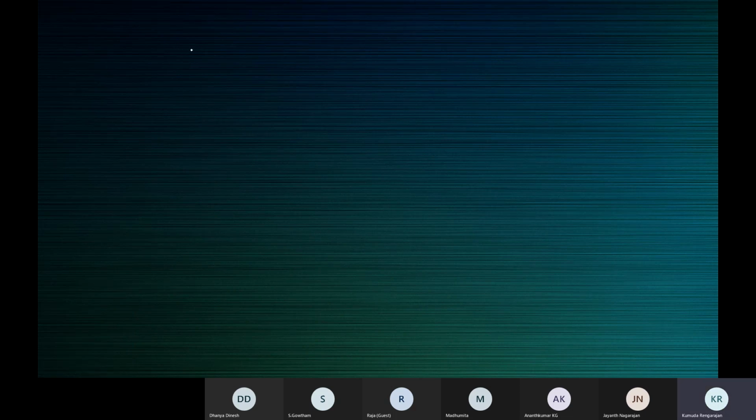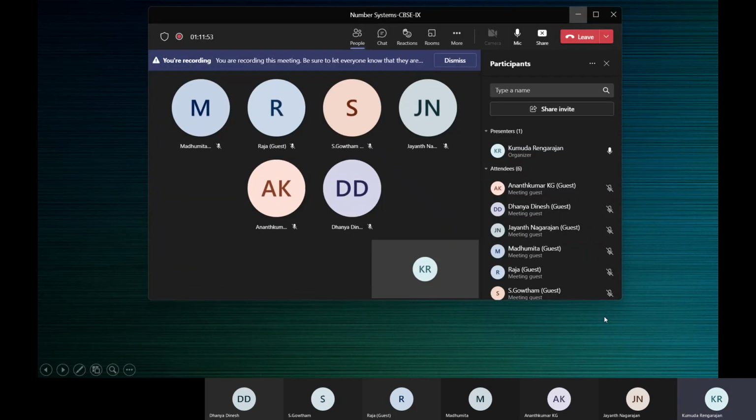Okay. Now let's consider some rational numbers. For example, let's say 3 by 8. Children, please, all of you think and don't answer yet. Get the answer in your mind: natural, whole, integer, rational number. Don't say anything now. 3 by 8. Let me show the screen.